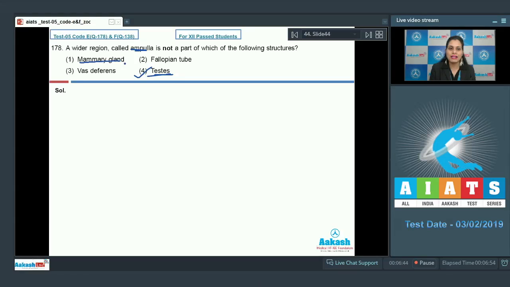The very first option is mammary gland, and this is an incorrect option, because mammary ampulla is present in mammary gland, which is a wider part and is connected to lactiferous duct. The next option is fallopian tube, and this is an incorrect option, because infundibulum in fallopian tube leads to a wider swollen region known as ampulla. The next option is vas deferens, and this is an incorrect option, because vas deferens dilates to form ampulla, which receives duct from seminal vesicle to form ejaculatory duct. So the correct answer to this question is option number 4, testes, which lack ampulla. Let's discuss our next question.